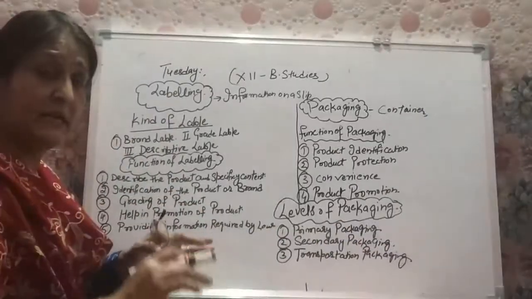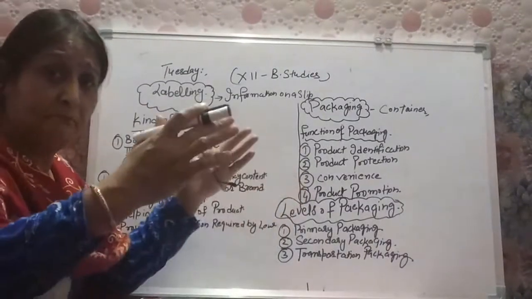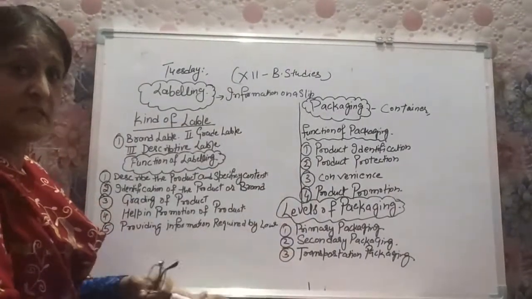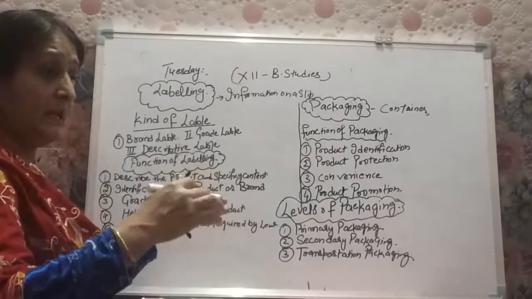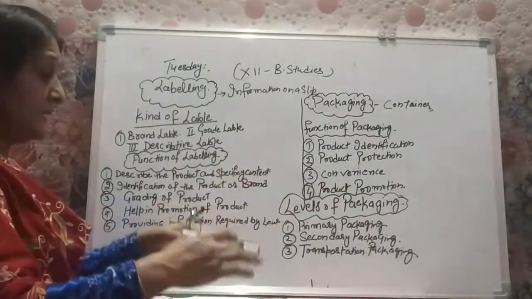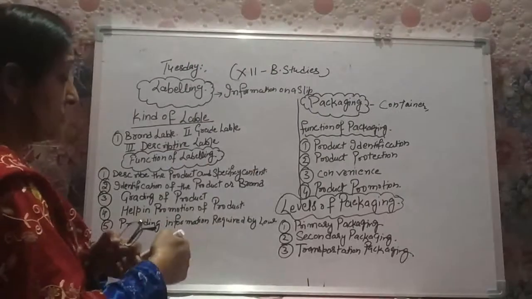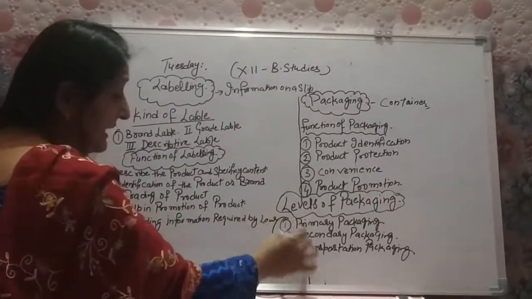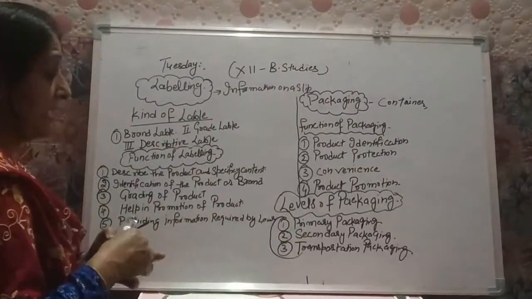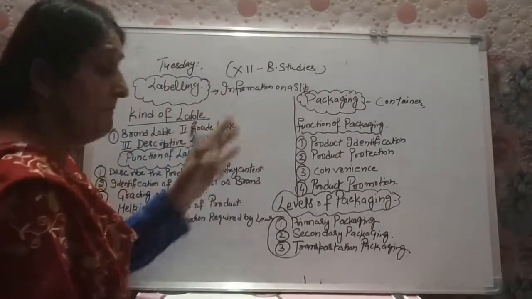Transportation packaging: in our daily life we see big brown color packing, that is known as the transportation packaging, in which we can load 100 tubes or 120 tubes in a pack, and this transportation packaging is very easily transferred from one place to another place. So students, these are the levels of packaging: primary packaging, secondary packaging and transportation packaging. So today's topic is labeling and packaging. Thank you.